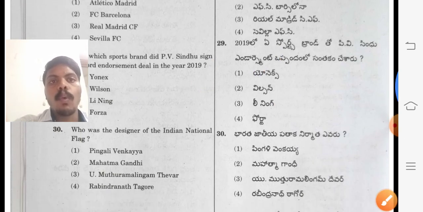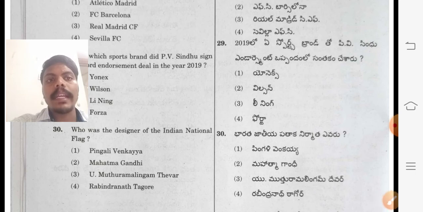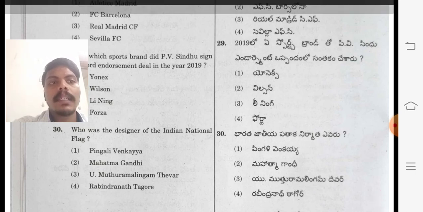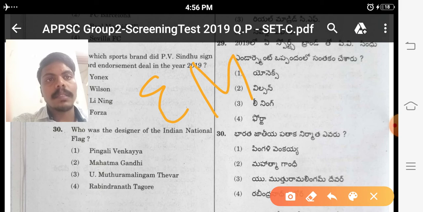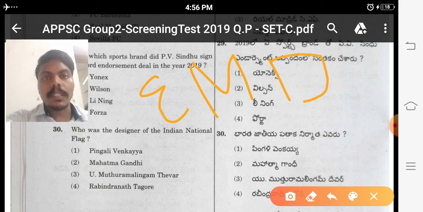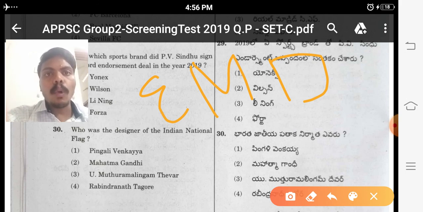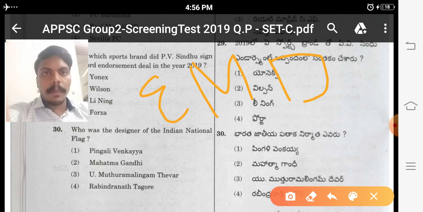Next one, who was the designer of the Indian national flag? In the previous one I told you we have to answer easy questions first, after that moderate questions, after that difficult questions. Whenever we are attempting any competitive exam, we have to read the question paper thoroughly.